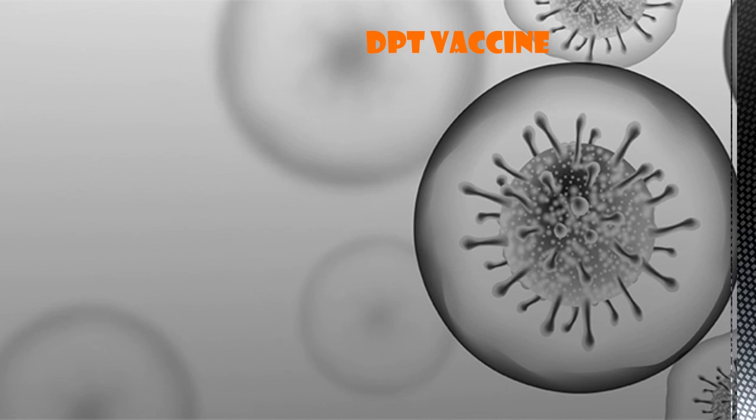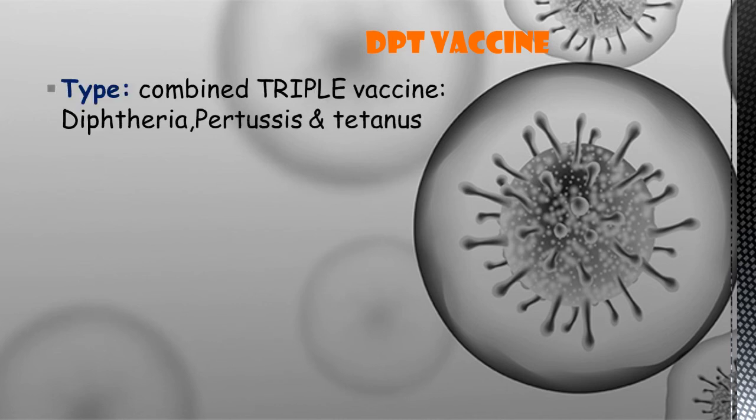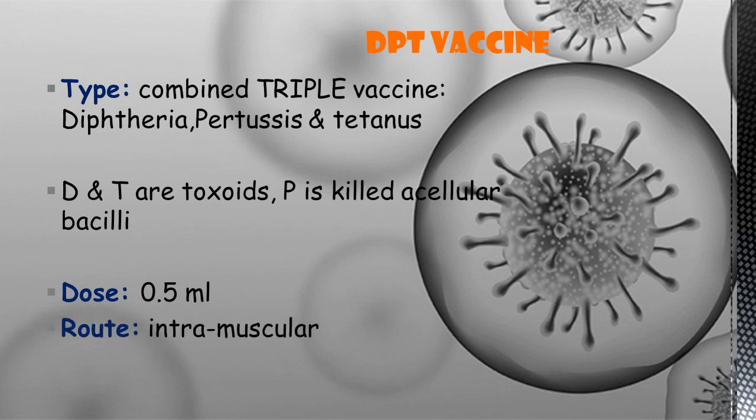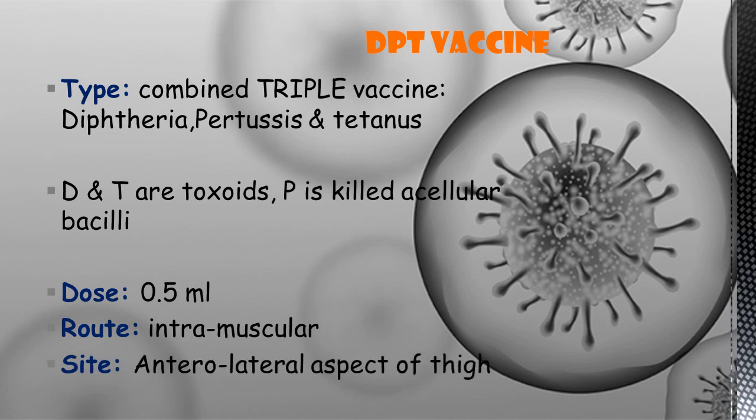So let's see regarding the DPT vaccine. It is a combined triple vaccine, we know: diphtheria, pertussis and tetanus. So here D and T are toxoids and P is killed whole-cell bacilli. Be clear with this. D and T are toxoids. The dosage is 0.5 ml and the route is intramuscular. So be clear, Schick test is intradermal and BCG is also intradermal. And the site here in DPT vaccine is the anterolateral aspect of the thigh.